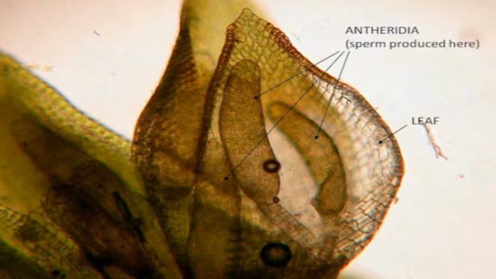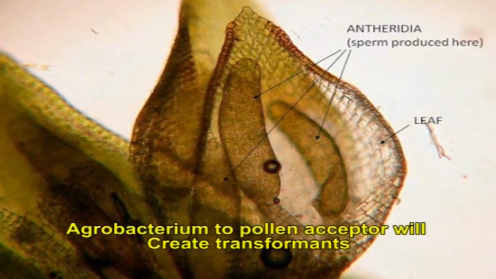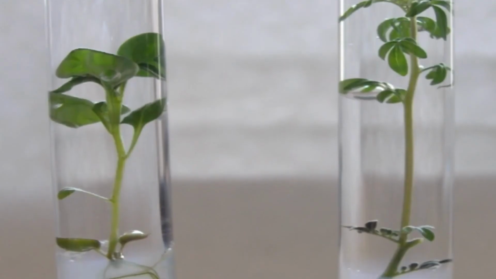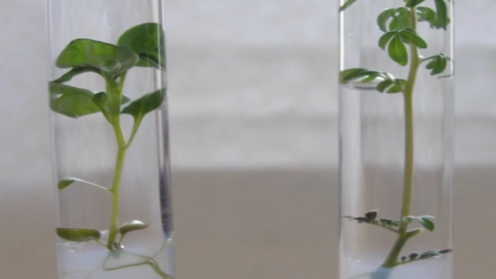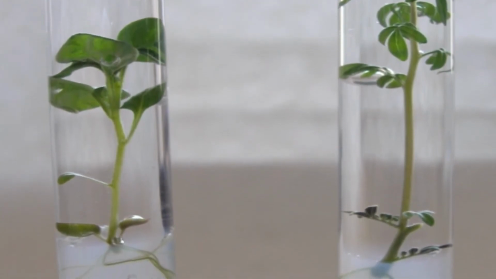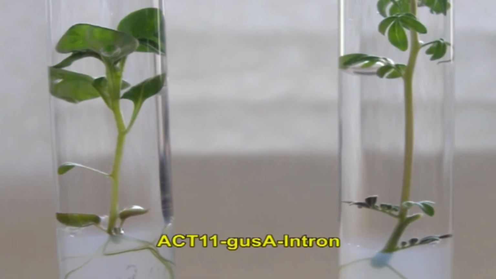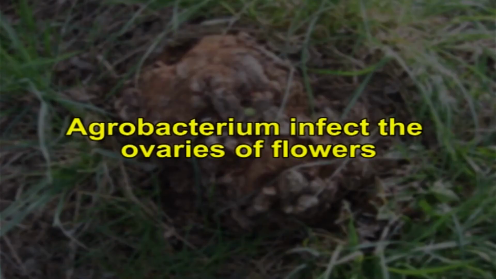Reports displayed that only the application of Agrobacterium to pollen acceptor will create transformants. Reports also present that GUS expression can only be witnessed in the ovaries after flowers were infected with Agrobacterium carrying ACT2 GUS-A intron. Agrobacterium infect the ovaries of flowers.